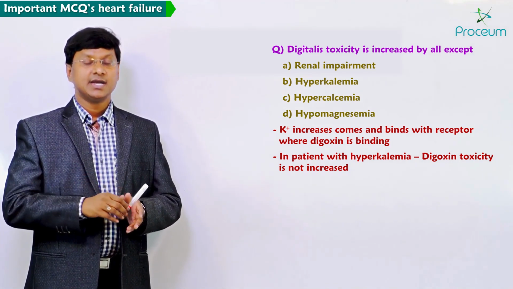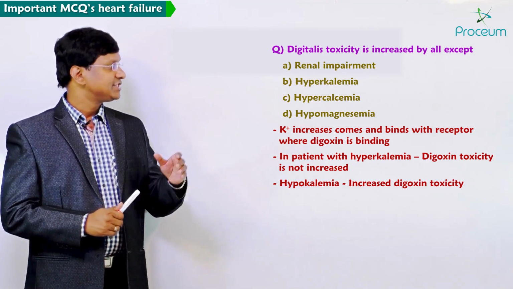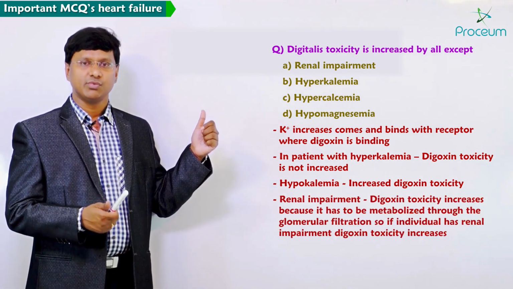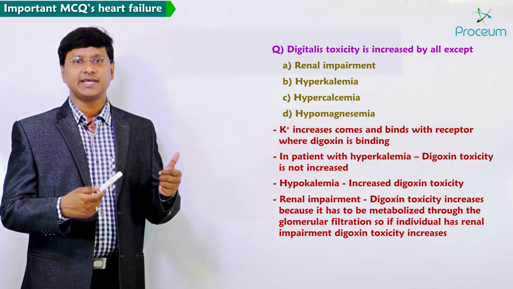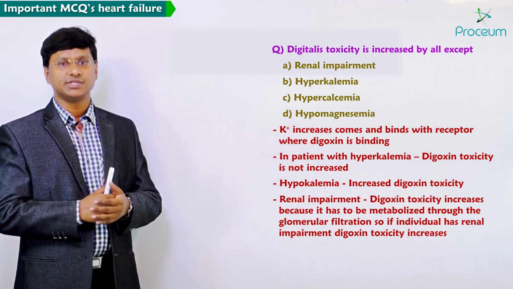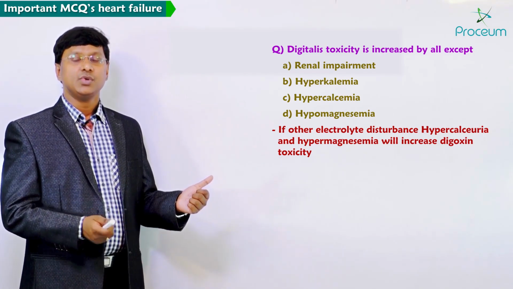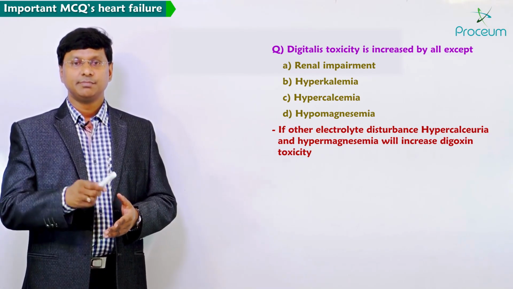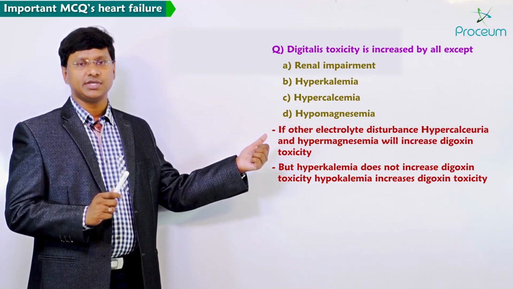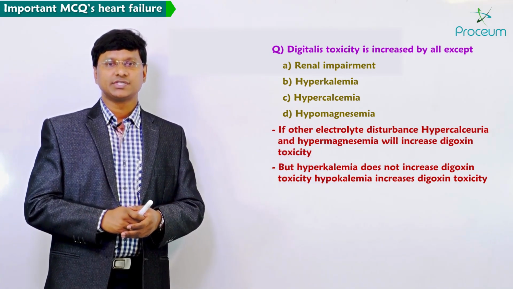In fact, hypokalemia will increase the digoxin toxicity. Whereas if you take the other options, renal impairment, definitely the digoxin toxicity increases. Why? Because digoxin has to be excreted through glomerular filtration. So if the individual has renal impairment, digoxin toxicity increases. And if you take the other electrolyte disturbances, hypercalcemia and hypomagnesemia will increase the digoxin toxicity. But remember, it is not hyperkalemia which will increase the digoxin toxicity, it is hypokalemia which will increase the digoxin toxicity.